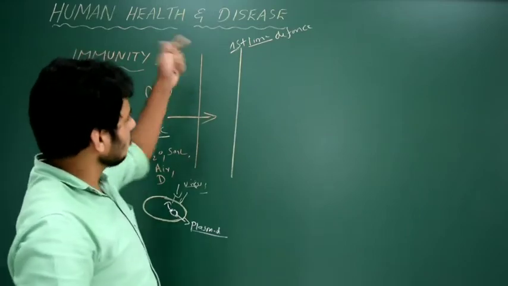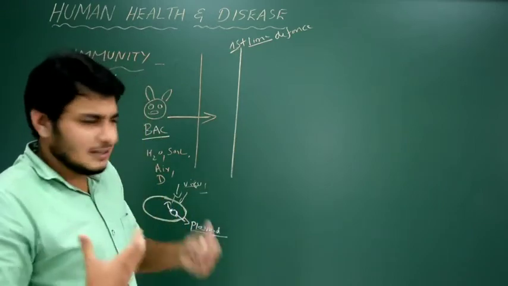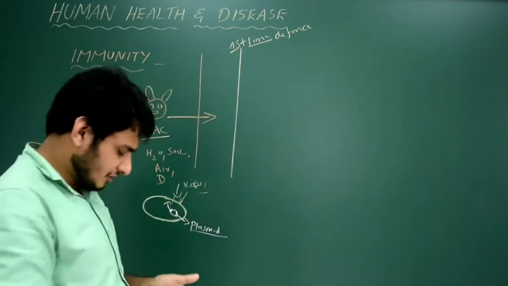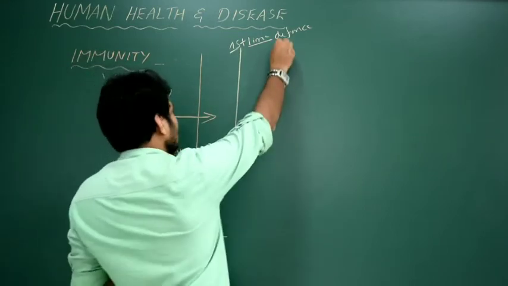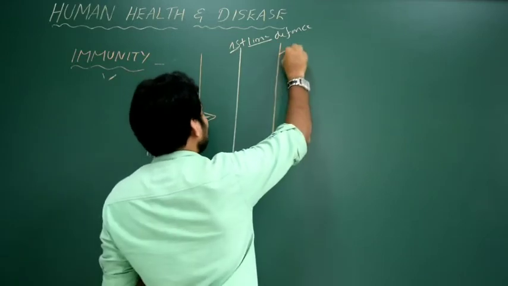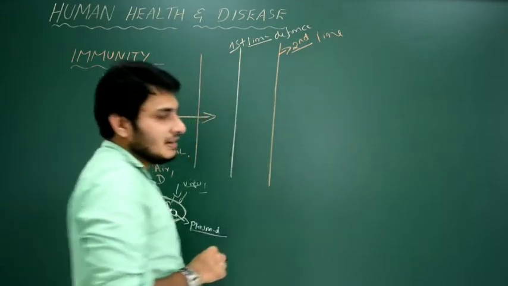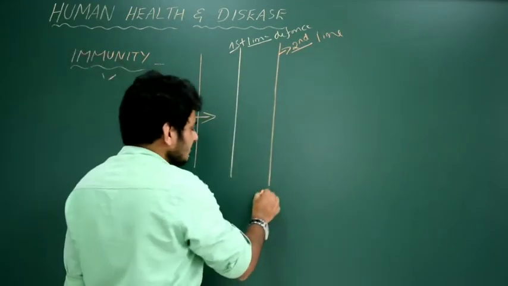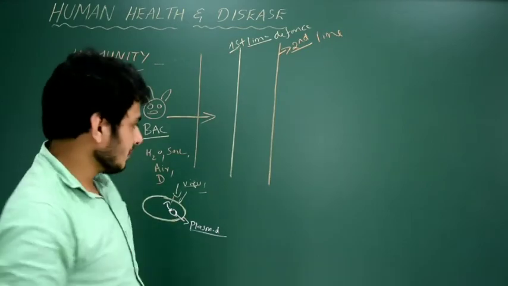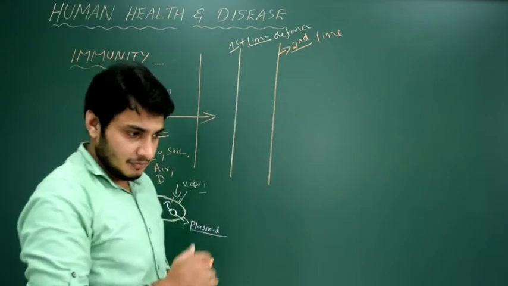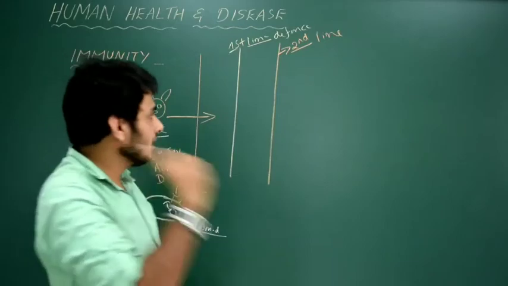First, the bacteria has to cross this first line of defense. If they entered into this first line of defense by piercing it, that is skin for example, still they have one more challenge, that is they need to cross the second line of defense. First line, second line. The second line of defense is mainly provided by certain cells like macrophages or phagocytes, for example. Or even the mast cells or neutrophils, monocytes, eosinophils.